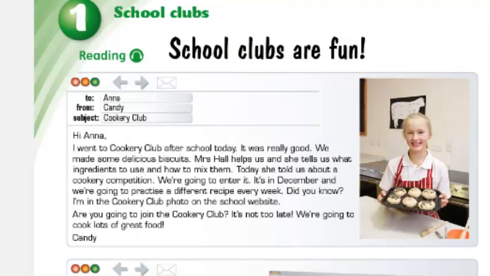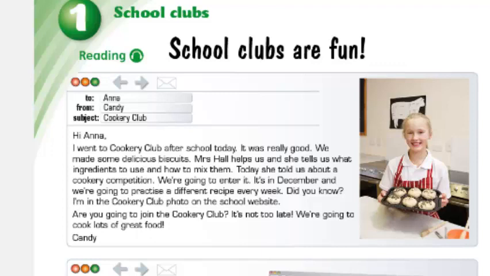Reading. School clubs are fun. Hi, Anna. I went to Cookery Club after school today. It was really good. We made some delicious biscuits. Mrs. Hall helps us, and she tells us what ingredients to use and how to mix them. Today she told us about a cookery competition. We're going to enter it. It's in December, and we're going to practice a different recipe every week.